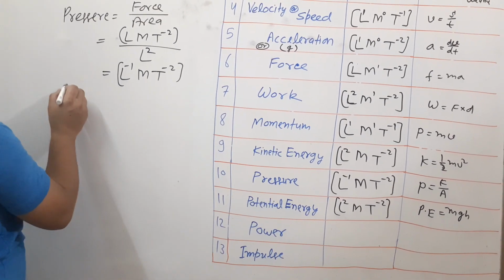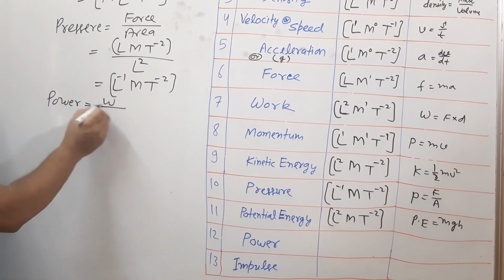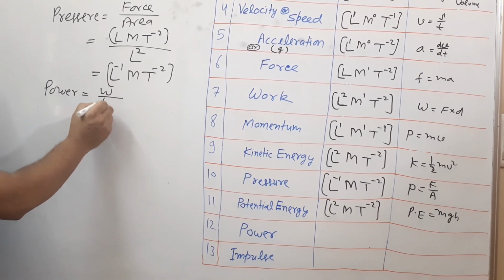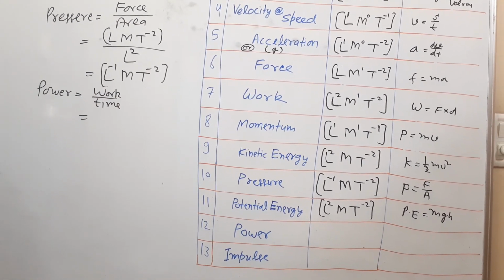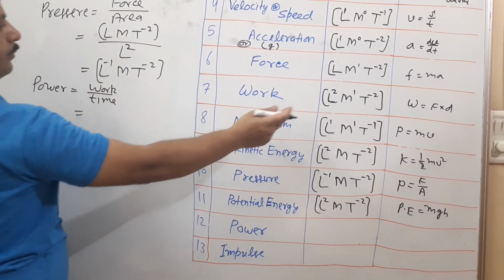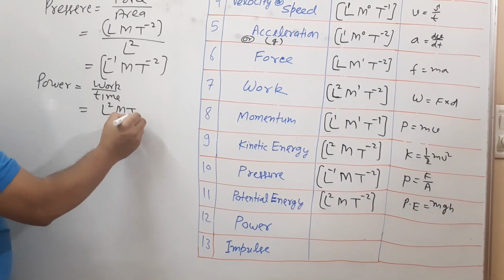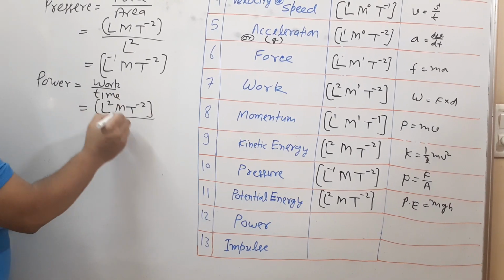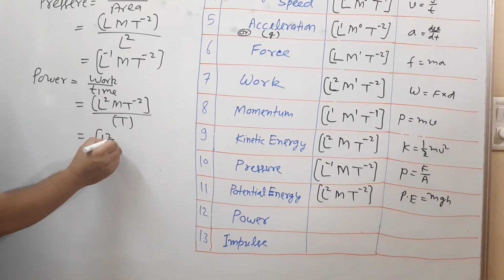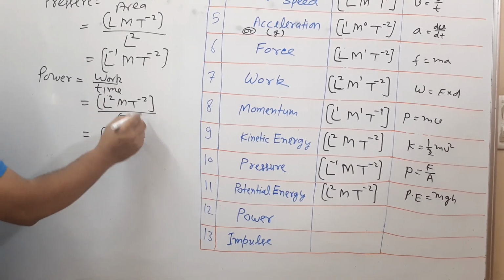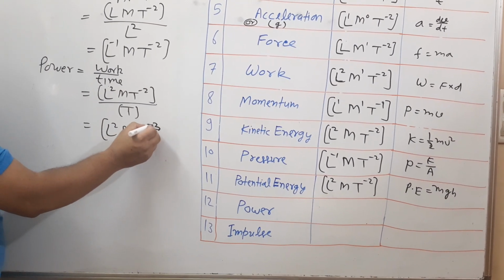What is power? Power is equal to what? Work done per unit time. Work done upon time. Work done I have found: L square M T raised to minus 2 divided by time, that is T. That will become L square M T raised to minus 2 minus 1, that is minus 3.